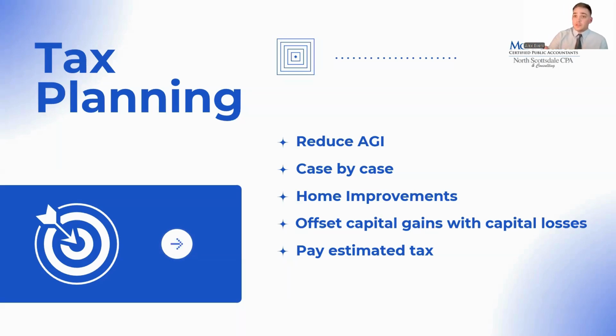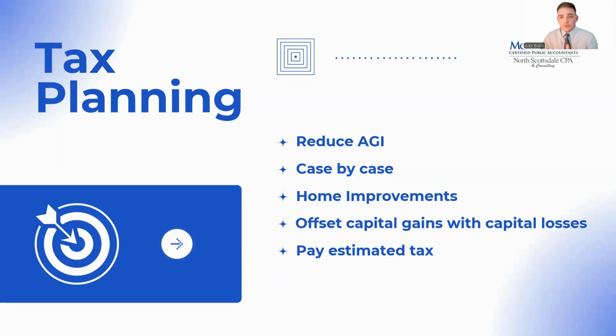But a lot of times you might just have to pay estimated taxes. If that's the case and you're interested in doing that, that'd be something you talk to your accounting firm about, or you talk to us about that, and we could project out what your income is going to be for next tax season, give you the appropriate vouchers to pay estimated taxes, and that way you're not going to be subject to any additional penalties for underpayment of taxes.